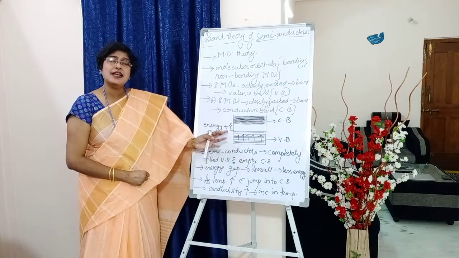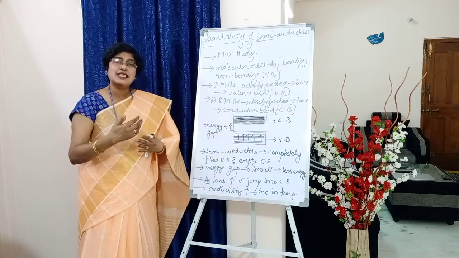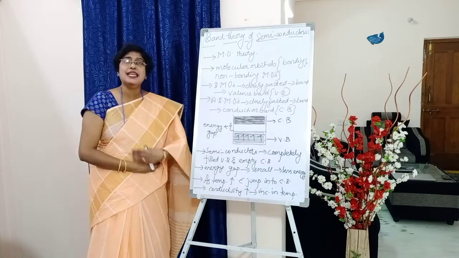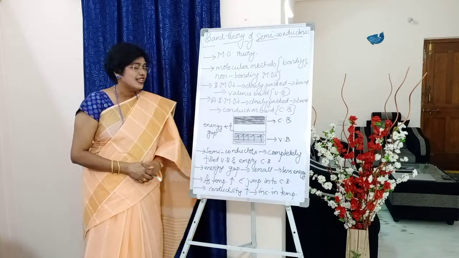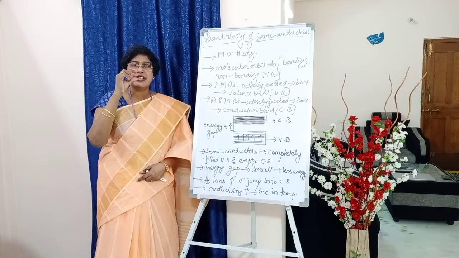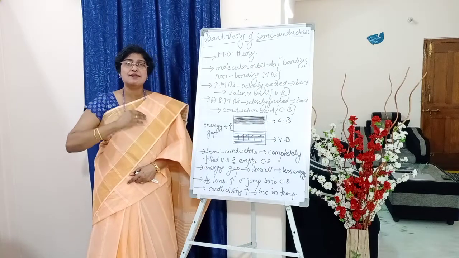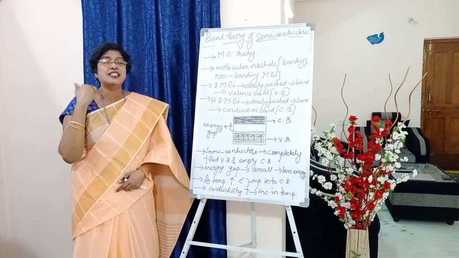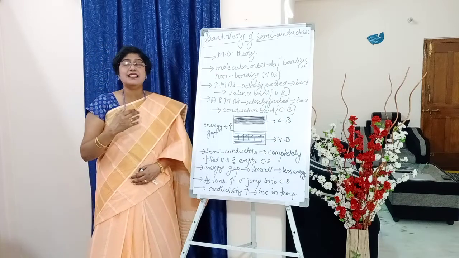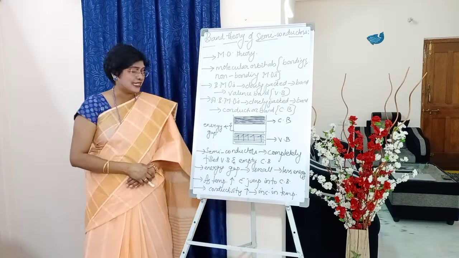This flow of electrons tells us the conductivity of the metal. If this energy gap is very small, then electrons from VB can jump easily to CB, which means it has high conductivity.